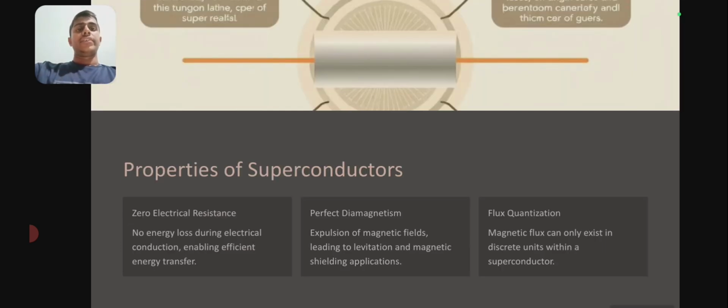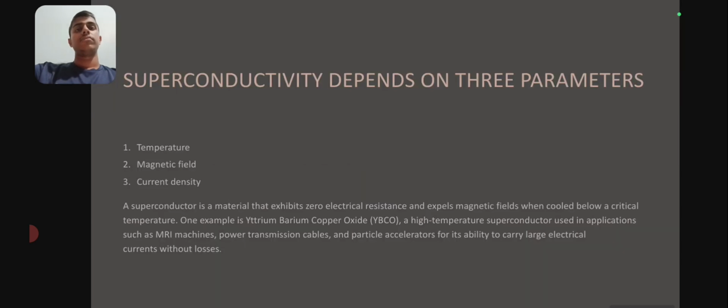Properties of superconductors. Zero electrical resistance, that is, no energy loss during electrical conduction, enabling efficient energy transfer. Perfect diamagnetism, that is, expulsion of magnetic field, leading to levitation and magnetic shield applications. Flux quantization, that is, magnetic flux can only exist in discrete units within a superconductor. Superconductivity depends on three parameters: temperature, magnetic field, and current density.